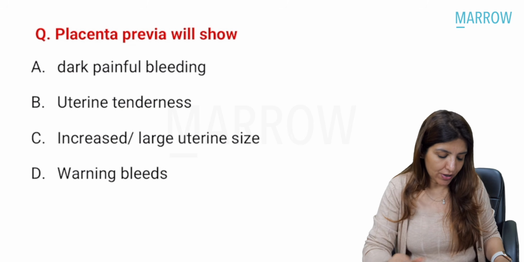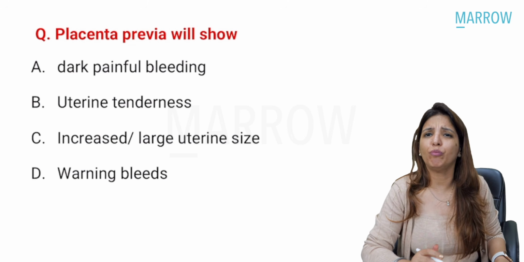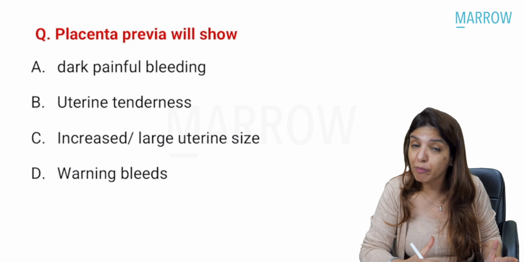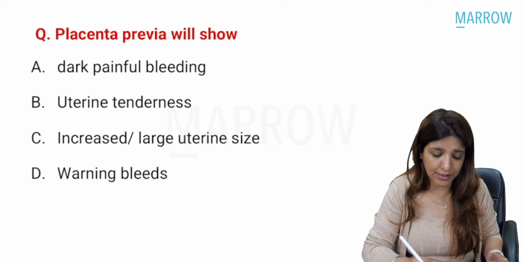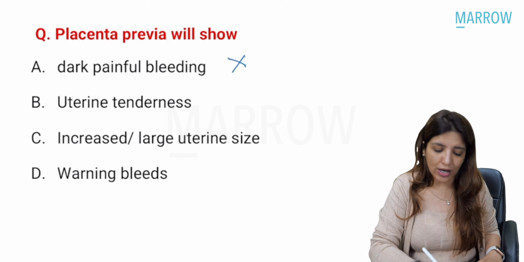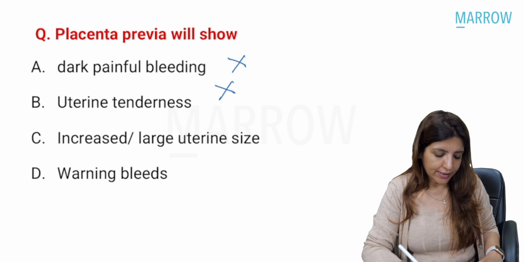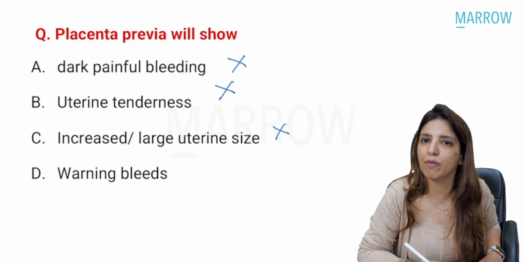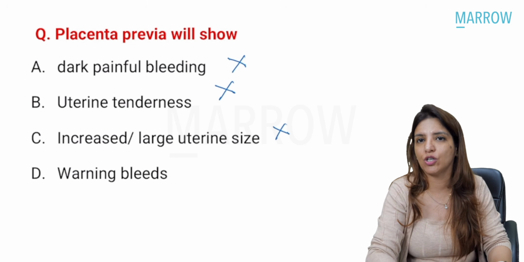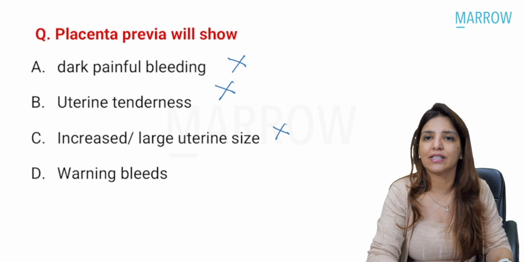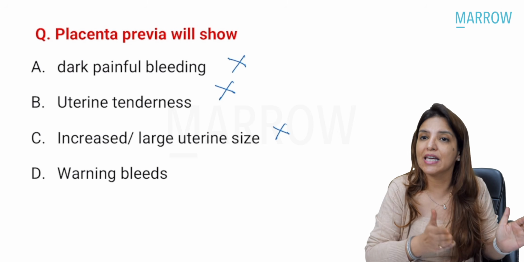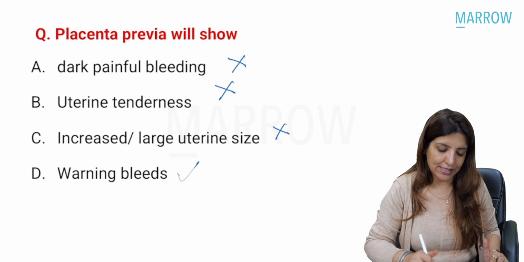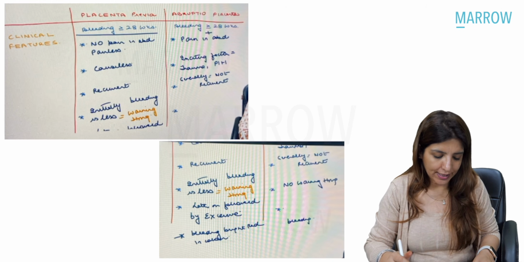Then placenta previa is going to show you dark, painful bleeding. All of you know that in placenta previa, bleeding is fresh, so it has to be a red bleeding, and placenta previa is a painless condition, so this is wrong. Uterine tenderness is present? No. There is increased uterine size? No. Increased uterine size is seen in abruptio because of the concealed variety of abruptio. In case of placenta previa, the size of the uterus is equal to the period of gestation. Warning bleeds? Yes. In case of placenta previa, you get warning hemorrhage.